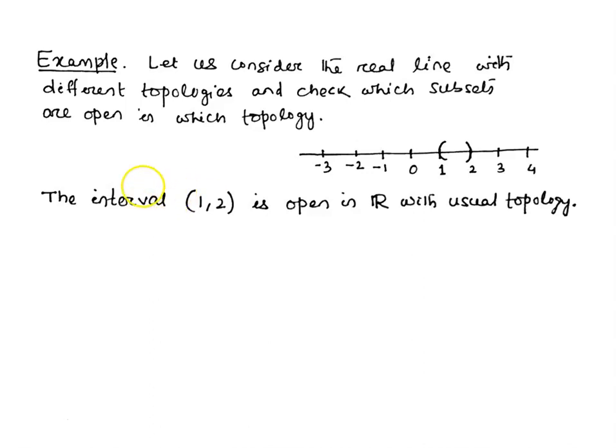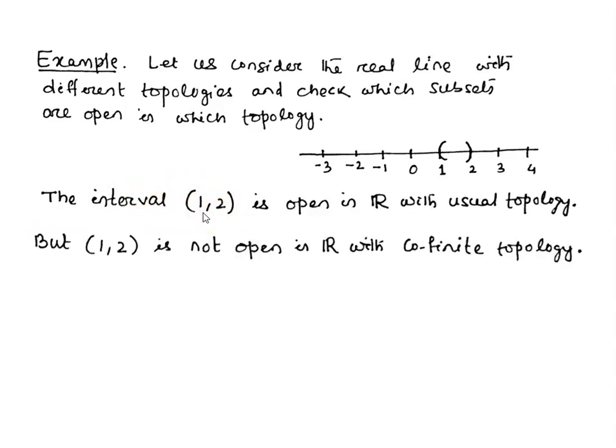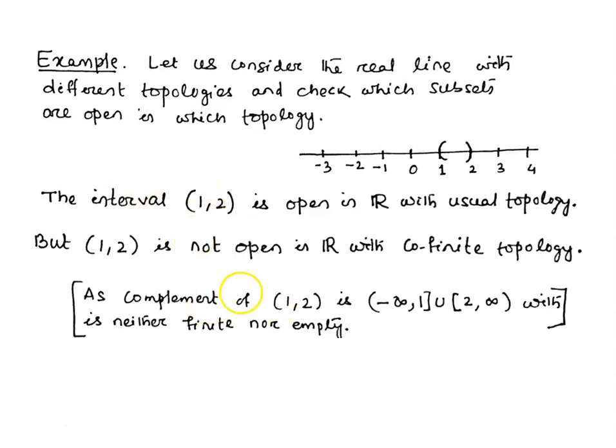But if you take the complement of this open interval (1, 2), the complement is (-infinity, 1] union [2, infinity). This is neither finite nor empty. So this open interval (1, 2) is not open in the cofinite topology.